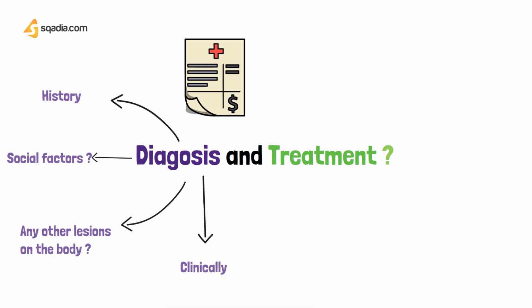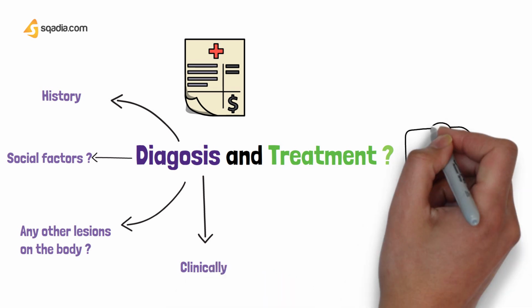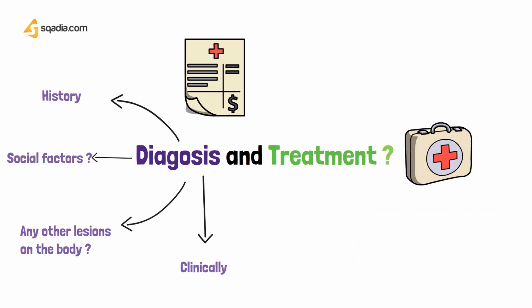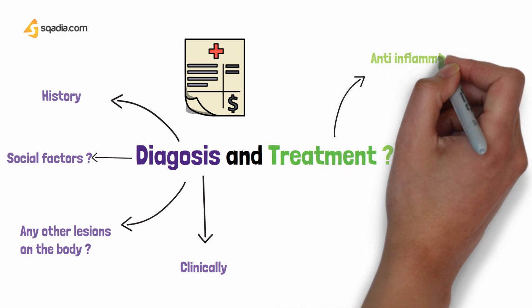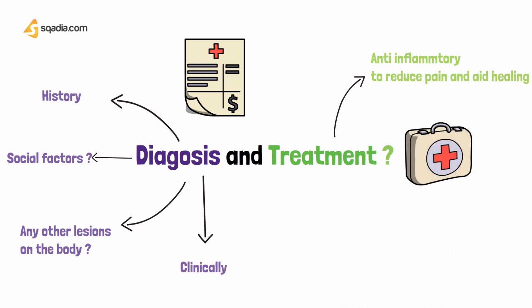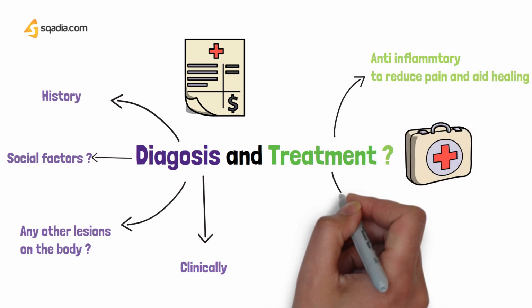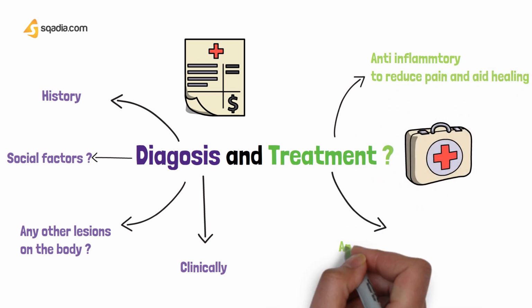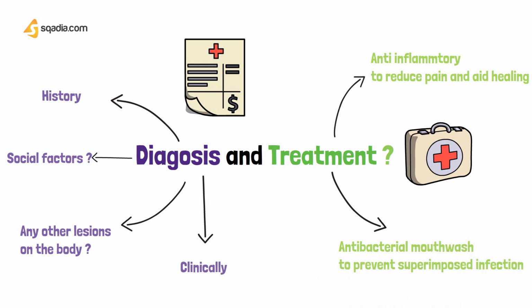When we clinically look at it, there is a large, deep, irregular ulcer. All of this helps us to diagnose it as a major aphthous ulcer. For the treatment, we are going to prescribe an anti-inflammatory to reduce the pain and aid healing. And just like we discussed before, some antiseptic mouthwash to prevent any superimposed infection.